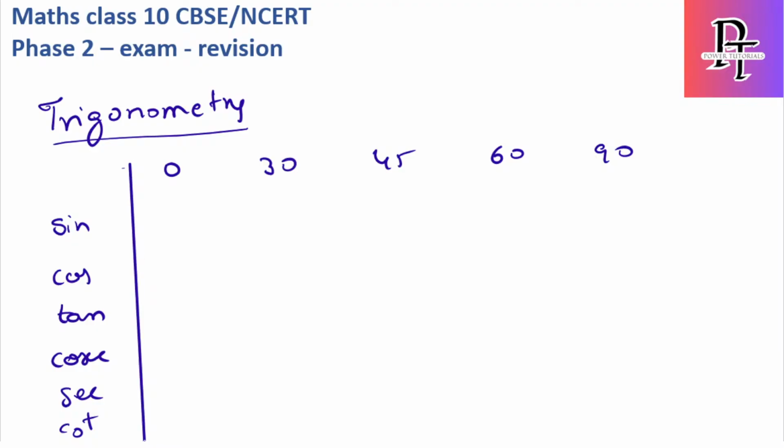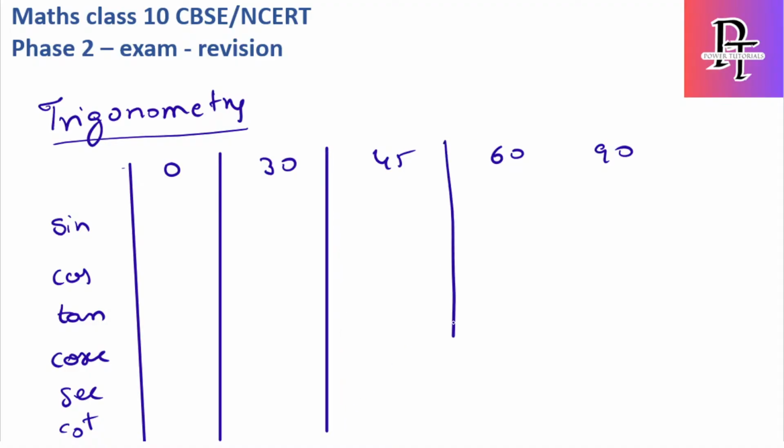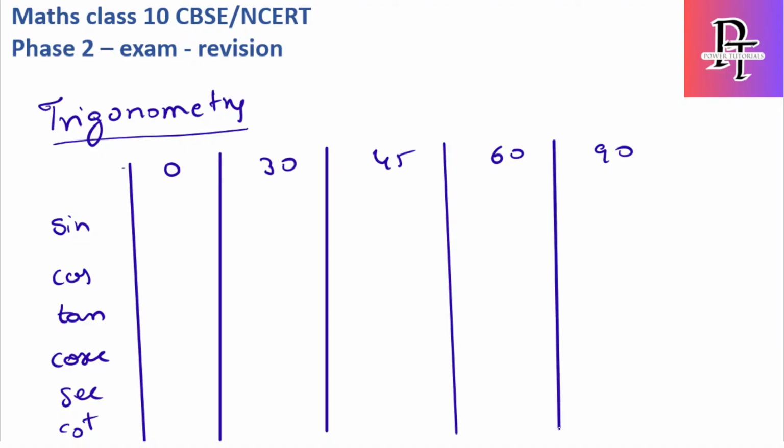Let me first write all the ratio values. In total we have 6 trigonometric ratios. First I want you guys to remember these values.